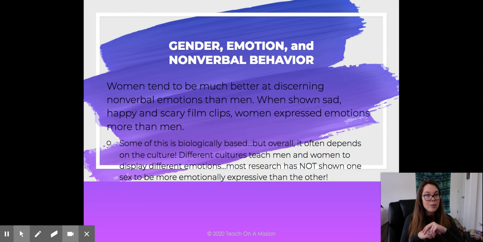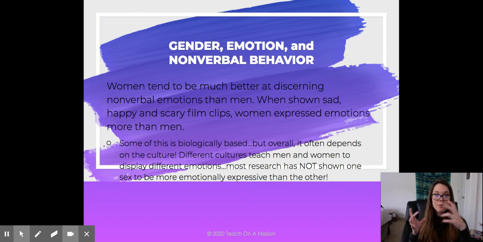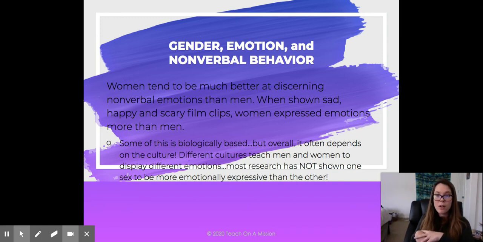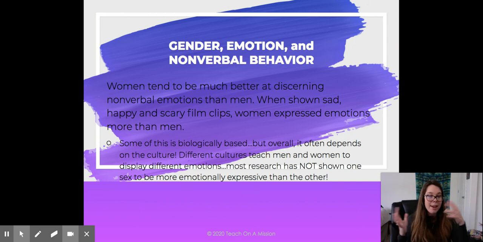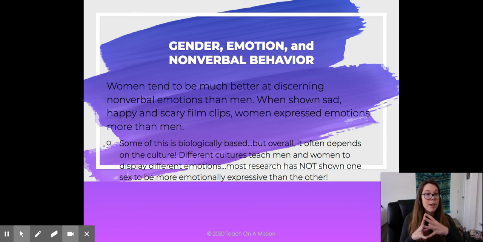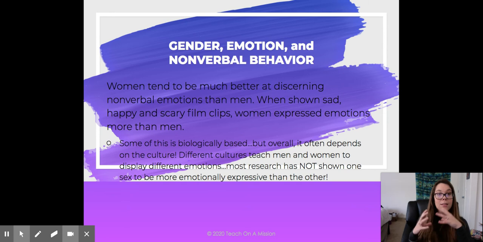But some of this is biologically based, but overall it often depends on culture, right? So different cultures teach men and women to display different emotions. Most research has not shown one sex to be more emotionally expressive than another, right? Culture dictates. What does our culture in America say about men expressing emotions versus females, right? Nature versus nurture. Even though by nature we are given our ability to have our 7 basic emotions, how does our environment shape it, right? What if we grew up in a household that said it's not okay for you to cry when you're hurt or whatever, right? So again, there are many factors going in, many factors.